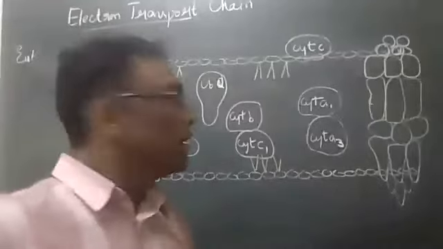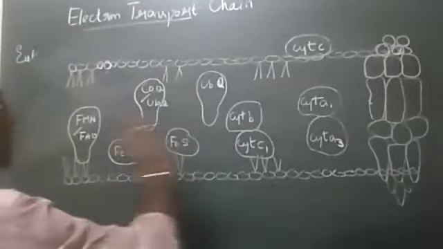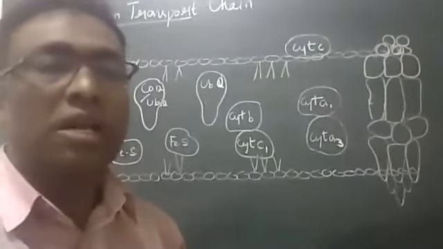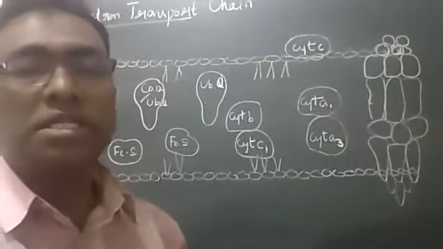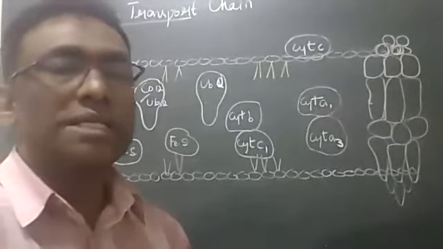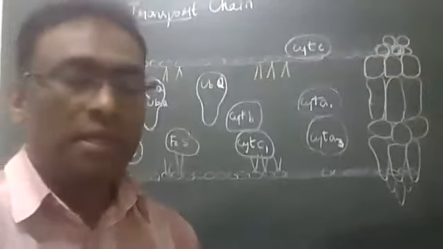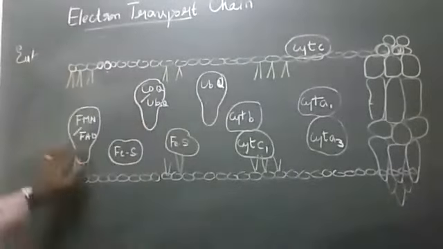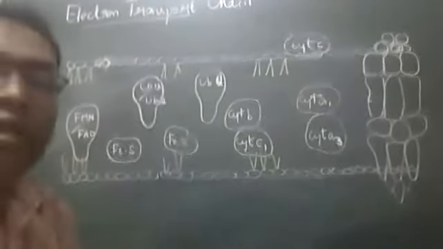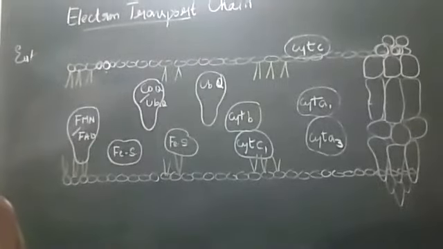Okay, so here we should understand the concept of the electron transport chain. Can you help me out? Just now I was telling you which is an electron carrier alone, and which is both proton and electron carrier. Let us understand that. Just try to guess. Any one of you can unmute and tell. FMN, FAD: both electron plus proton carrier, or only electron carrier? Just tell me what it is.